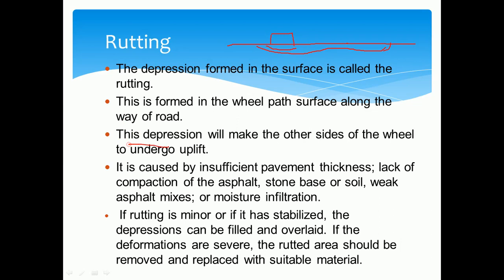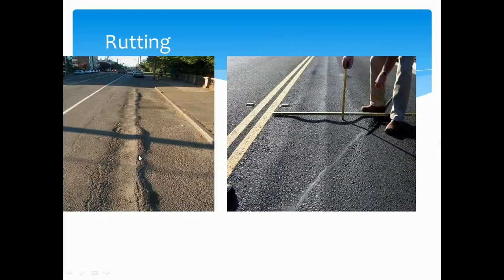This depression makes the other side of the wheel undergo uplift. So you can observe in the figure. Because of the wheel load, the rutting has been formed. So it may create defects in the movement of the vehicles, because one wheel of the vehicle is uplifted and another wheel is in the depression. So it will not provide smooth movement of the vehicle.